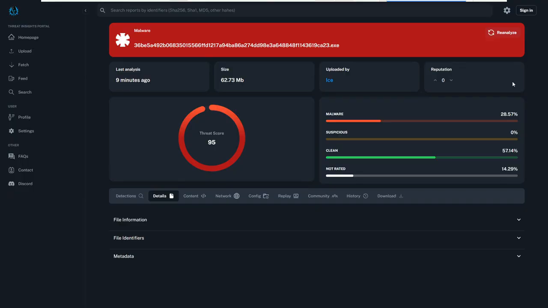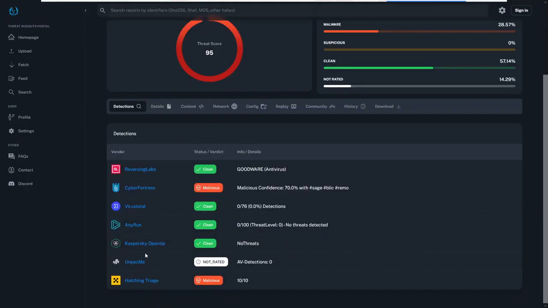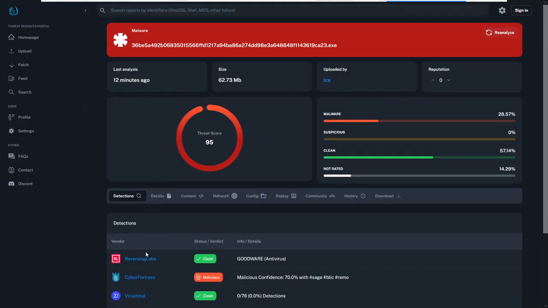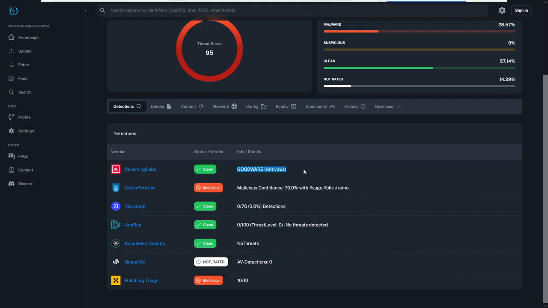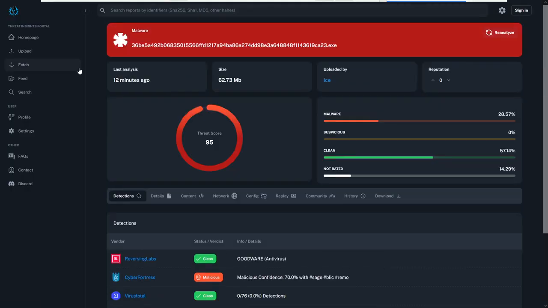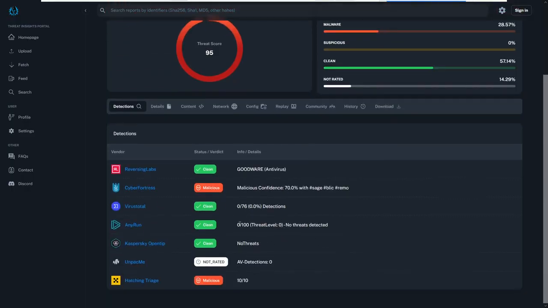Now, why are we not taking a look at detections to start off with? Here's your answer. God. So, Reversing Labs says it's goodware. Now, Cyber Fortress says it has a malicious confidence of 70%, which is pretty low confidence for the malware that I've analyzed on it. And it's got tags of Sage, Blick, and Remo. No detections on VirusTotal. You know what? We are going to open VirusTotal. I lied. We're going to take a look at this after we finish looking here.